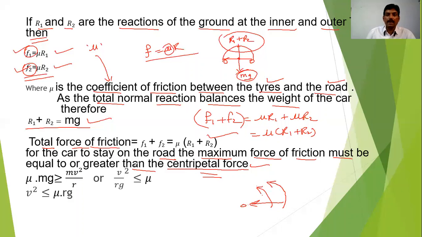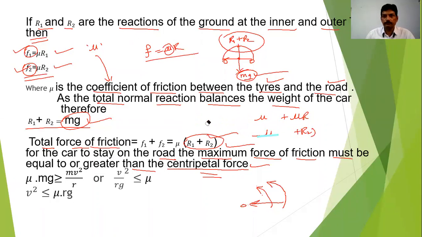So from this one, I can write here R1 plus R2 is equal to mg. This one is equation. So I'll put the value in this equation. So I can write here F1 plus F2. This one will become now, since R1 plus R2 is equal to mg from this equation, put the value in this equation, you will get F1 plus F2 is equal to mu into mg.